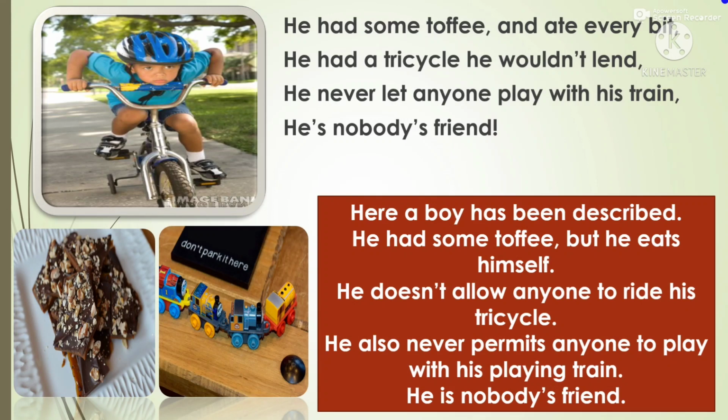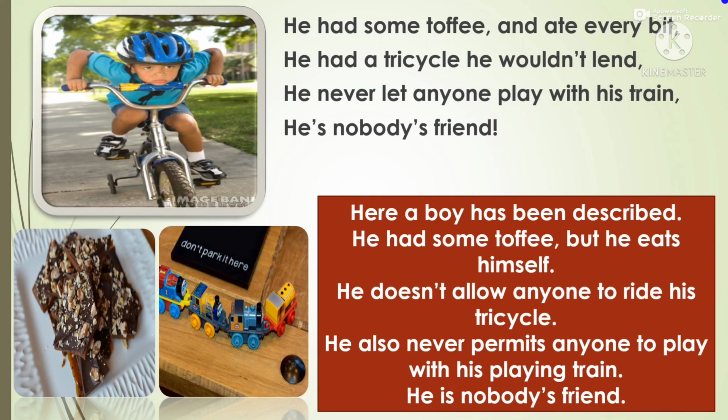He does not share toffee, right? He eats all the toffee himself. Every bit means all the parts of the toffee, and he does not allow anyone to ride his tricycle. He had a tricycle, but he does not allow anyone to ride the tricycle. Right? He also never permits anyone to play with his playing train. You can see he had a playing train, right? But he never permits anyone to play with his playing train.